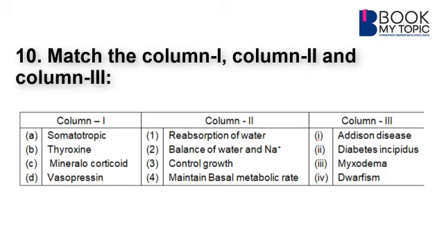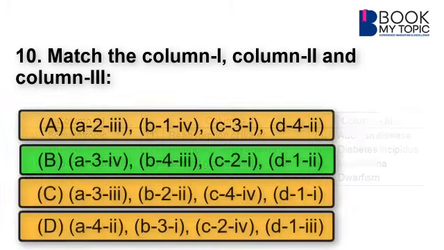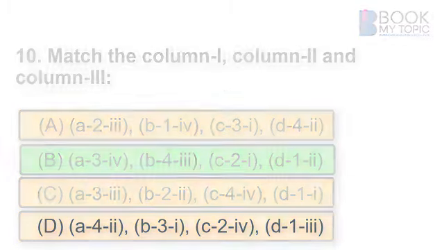In the C, mineralocorticoid is given. Mineralocorticoids generally balance the water and sodium ions. Mineralocorticoid itself is a kind of aldosterone, and in the absence of this hormone, Addison disease may occur. So, C, 2 and 1. And vasopressin is a kind of ADH which concerns the reabsorption of water, and in the absence of this, diabetes insipidus may occur. So, answer should be B from the given.